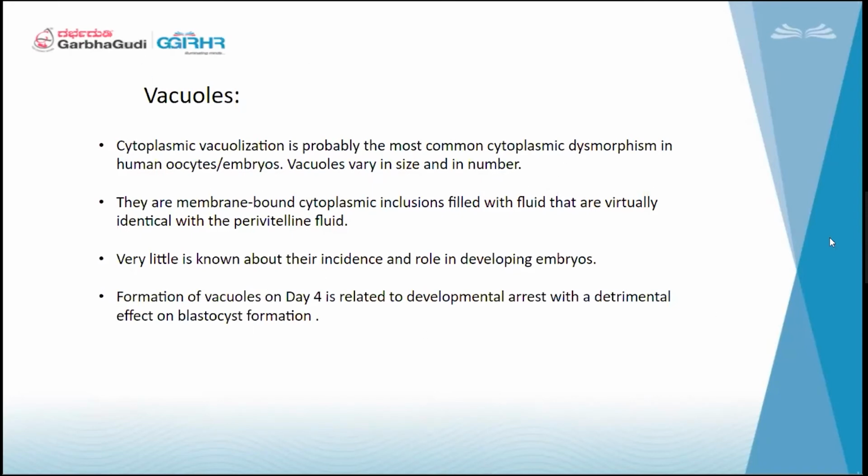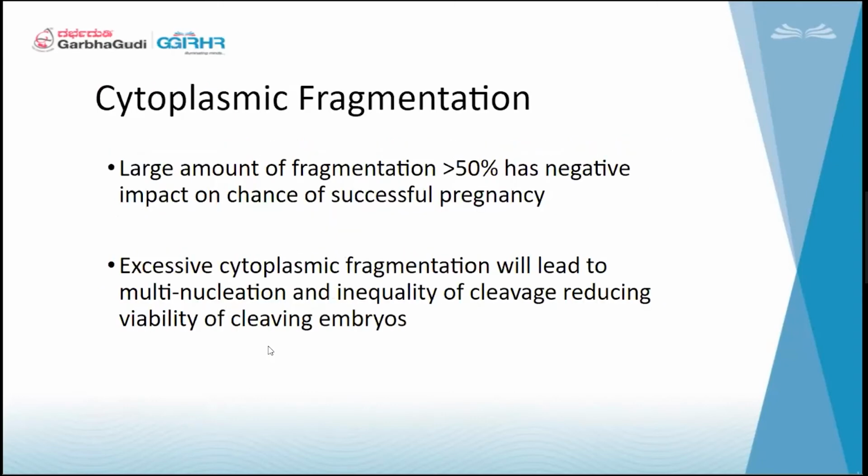This vacuole is a very common dysmorphism which we can see in an oocyte, and they are membrane-bound cytoplasmic inclusions. They are nothing but fluid-filled cavities in the cytoplasm. They are saying that this will impair the development of the embryo, and implantation rates will also be very minimal. And cytoplasmic fragmentation: fragmentation of more than 50% has a negative impact on successful pregnancies. So we should not have any fragmentation, which may impair our pregnancy rates.